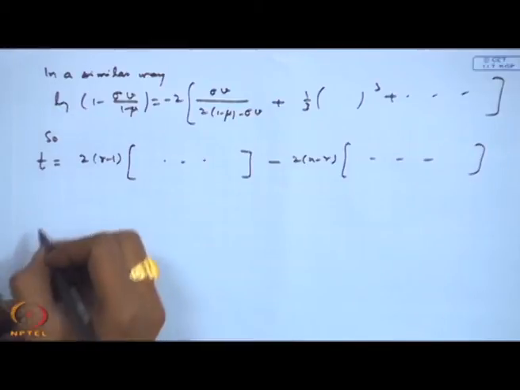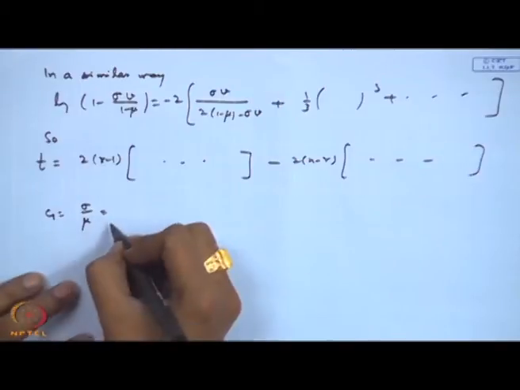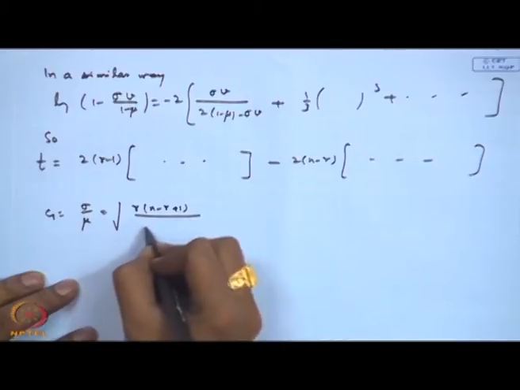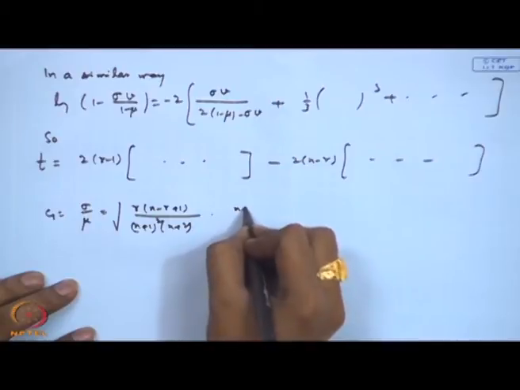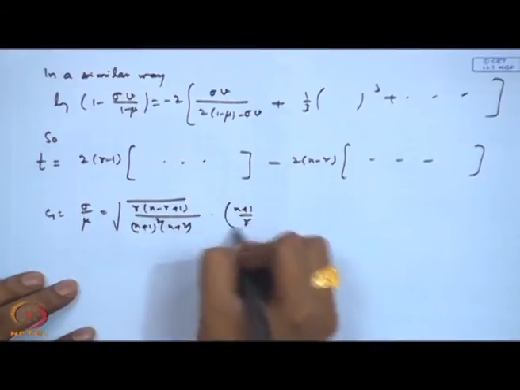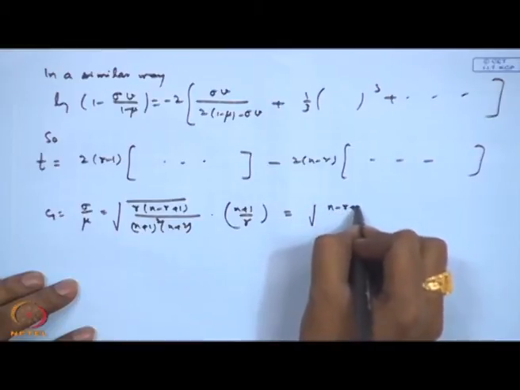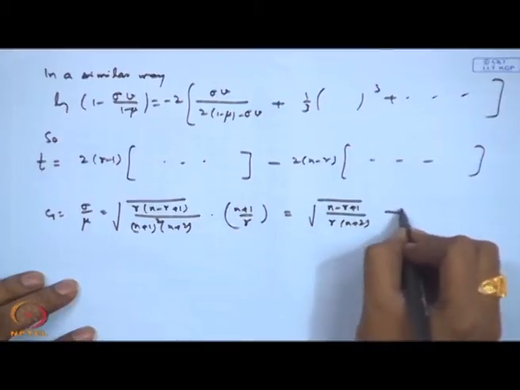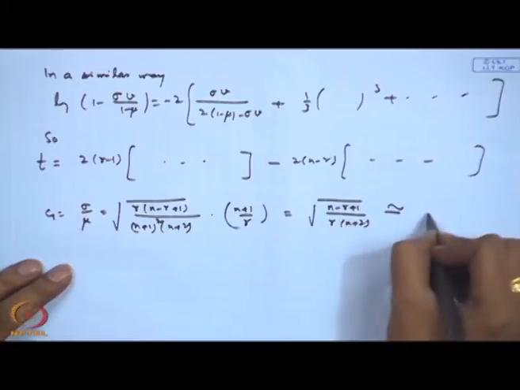Now, if I define something like C 1 is equal to sigma by mu, that is equal to root r into n minus r plus 1 divided by n plus 1 square into n plus 2 n plus 1 by r. Then this is actually n minus r plus 1 divided by r into n plus 2. Then if I use r by n is equal to approximately p, then it is equivalent to 1 minus p divided by n p.